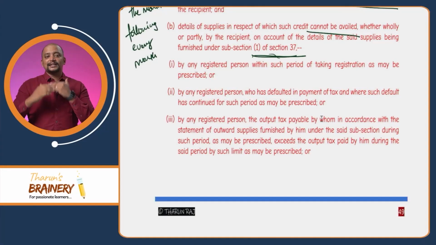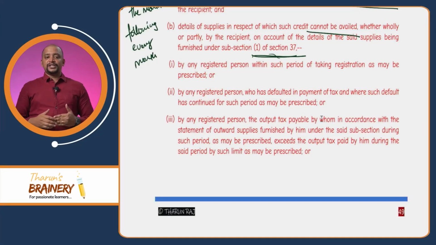So which means automatically whatever ITC that is not available reflected in GSTR2B will be reversed. So it will be deducted from the ITC available. Therefore, this particular point we should be careful: if the supplier has not paid the tax, then the recipient's ITC that is reflected in 2B may be disallowed. That is the second point.